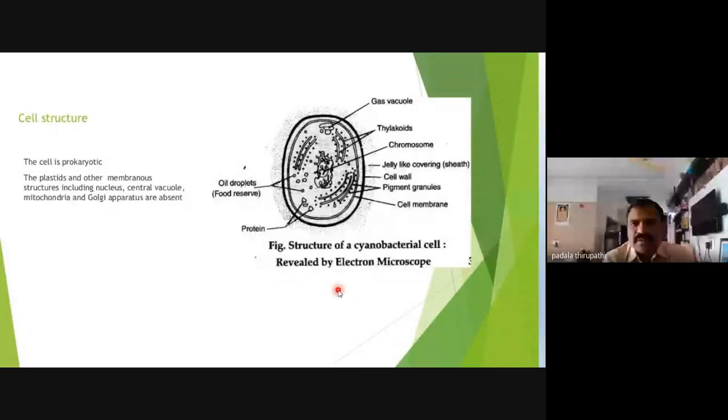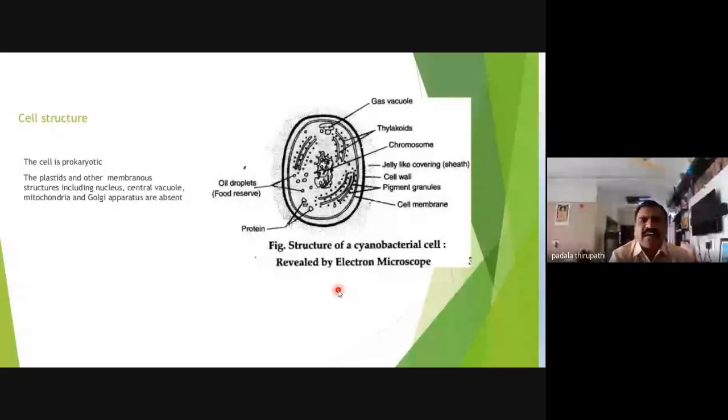Okay, good. So the chromosome is not surrounded by a membrane, that is, the nuclear membrane is absent. So that is a naked chromosome we observe in the cytoplasm of the vegetative cell or the cytoplasm of all cells of the Anabaena. And mitochondria, Golgi apparatus, chloroplast and endoplasmic reticulum, these cell organelles, you know, the membranous cell organelles are absent in these cells.